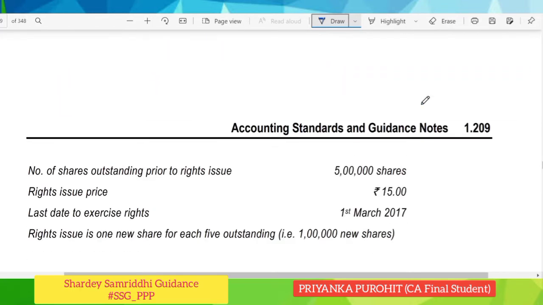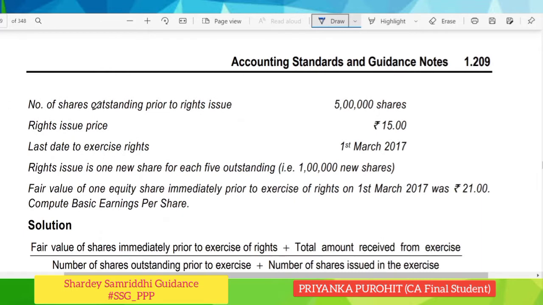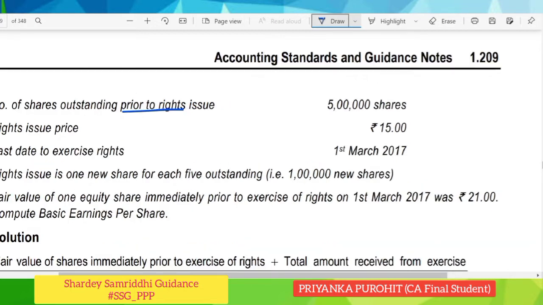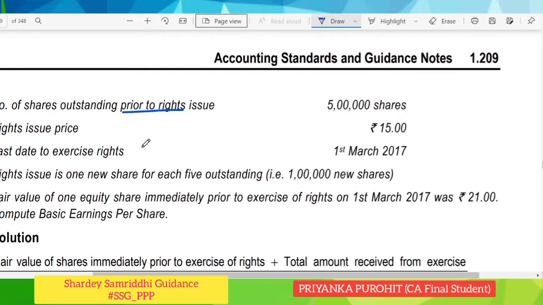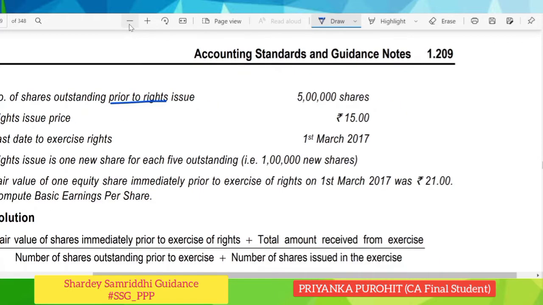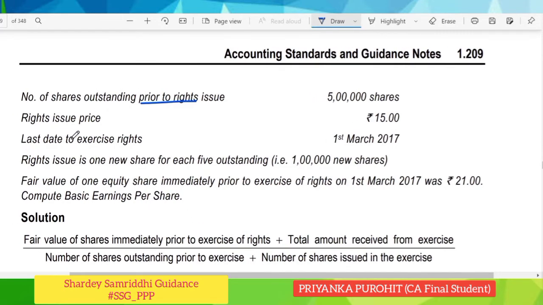The other data given to us in the question: the number of shares outstanding prior to the rights issue were 5 lakh shares, and the rights share issue price was rupees 15. The last date to exercise the right is 1st March 2017. Rights shares are one new share for each 5 outstanding shares, that is 1 by 5.